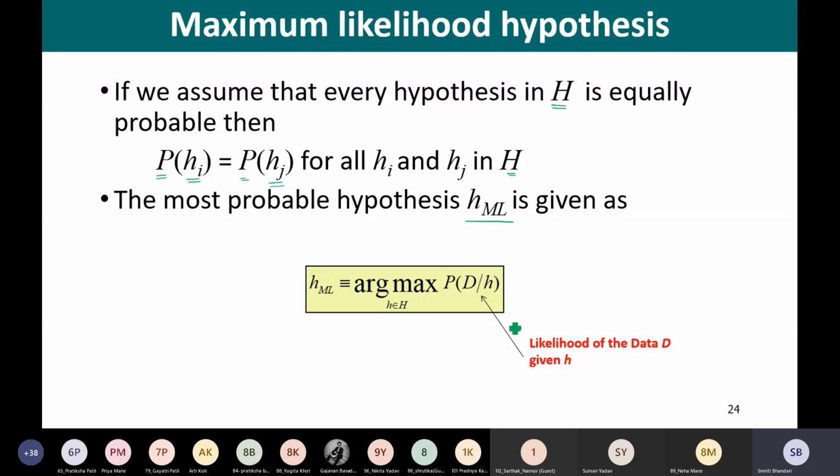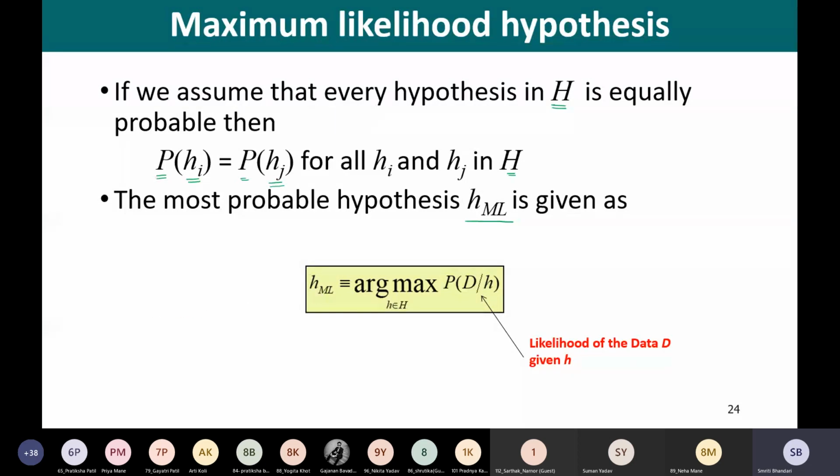And this probability of D given h is the likelihood of the data D given h, and we are picking the hypothesis that is going to maximize this likelihood of the data D. I'll repeat, we are going to pick the hypothesis which is maximizing the likelihood of the data D, right?